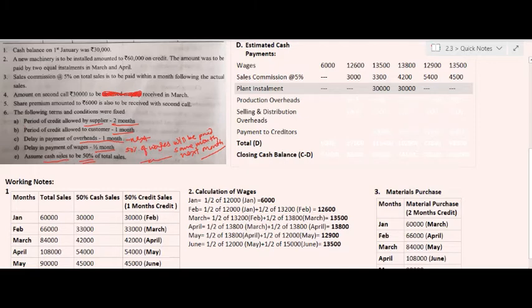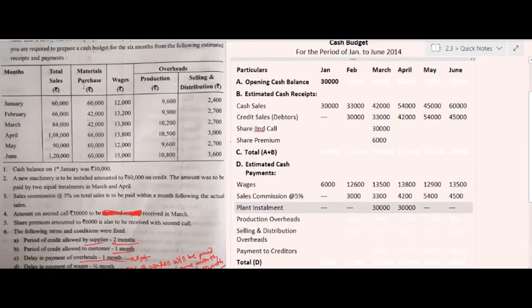In the example itself, the amount of production overhead in the month of January is 9,600. So rather than paying 9,600 in January, we shall make the payment of this amount in February. In the month of March, the payment of 10,200 will be done. So likewise, we have to make the payment of production overheads in the respective months.